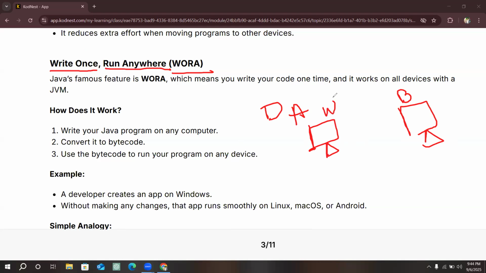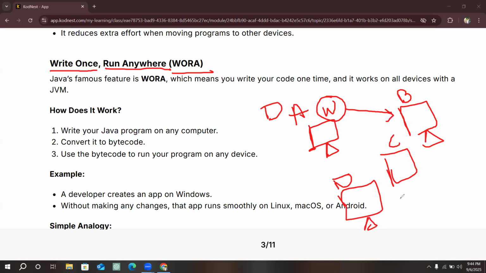The function we are doing here is writing, and we are running on multiple devices. On B also we can run, on C also, or on another computer D. There also we can run our code without any external support, external OS or external files to be installed. You can run it independently.